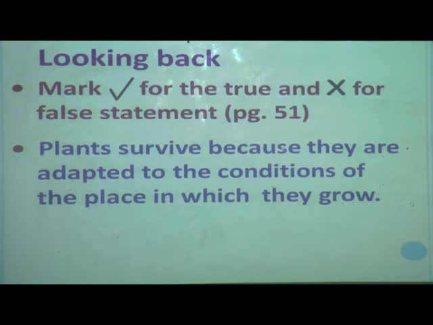So what is your answer, student? Whether it is a true statement or a false statement? Yes, it is a true statement. So you have to put a tick for the first statement. Everybody done? We will move to the next one.